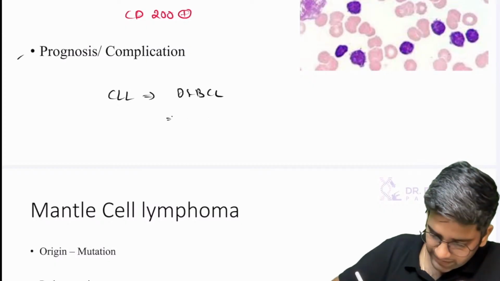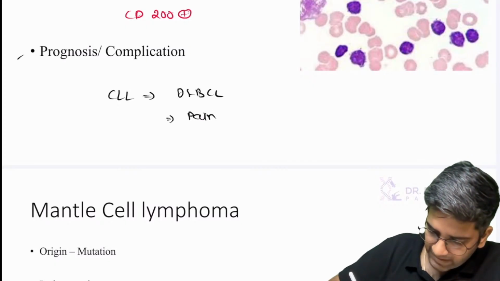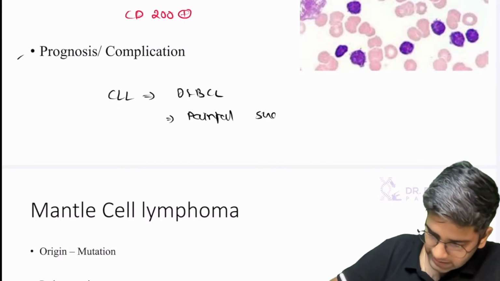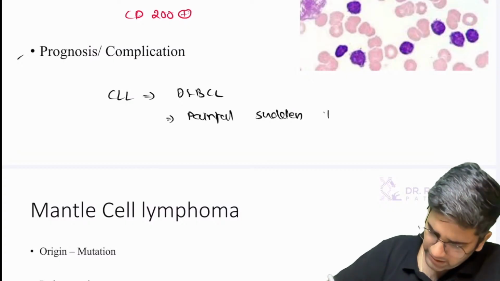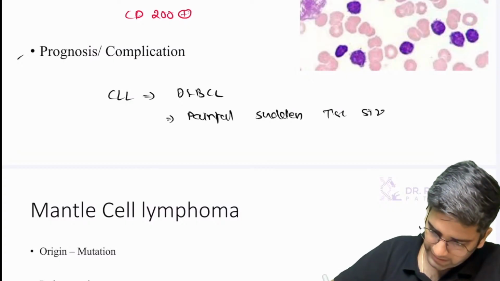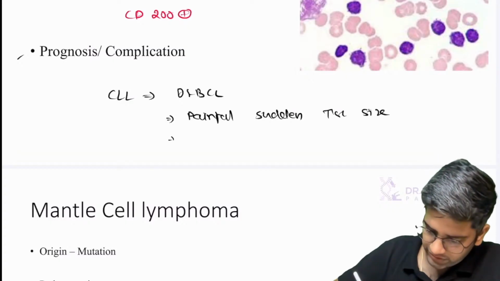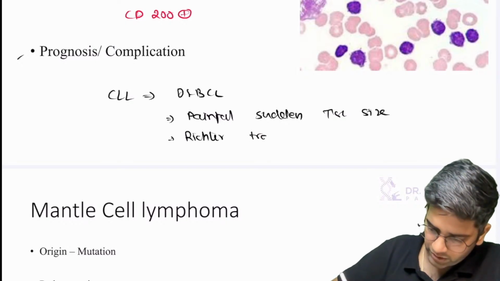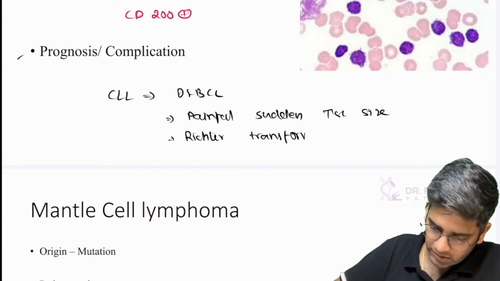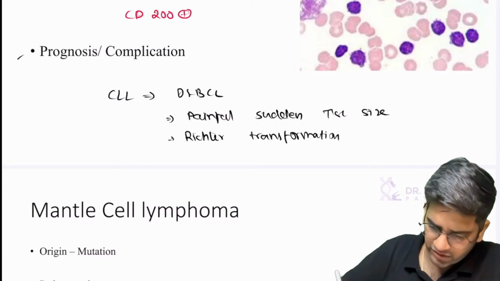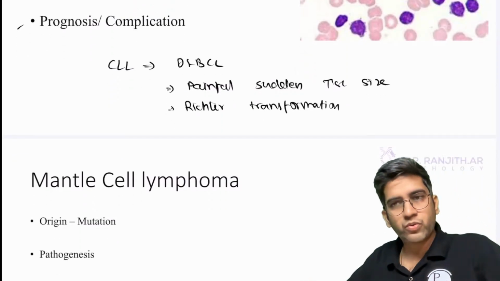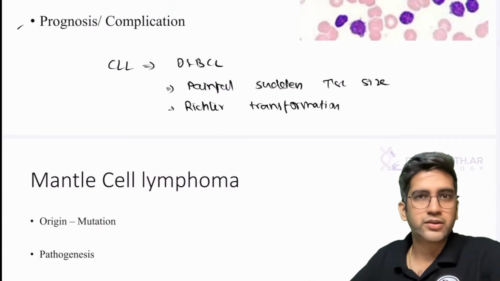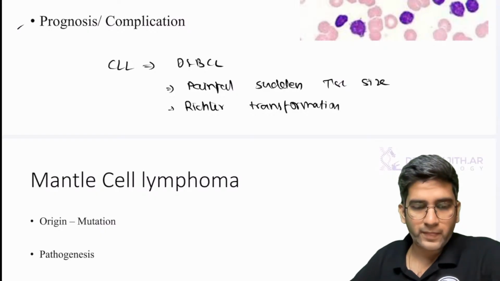So I'll suspect this when there's a painful, sudden increase in size of the lymph node. I'll suspect it. And what do we call this transformation? Richter's transformation or Richter's syndrome. Okay. We call it Richter's transformation or Richter's syndrome, which makes us understand, okay, it's a DLBCL. Okay.